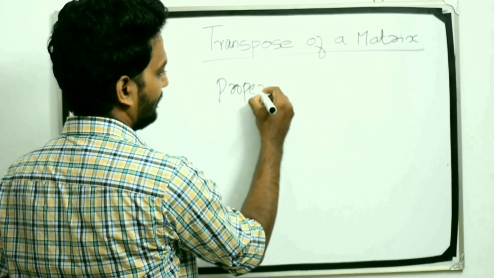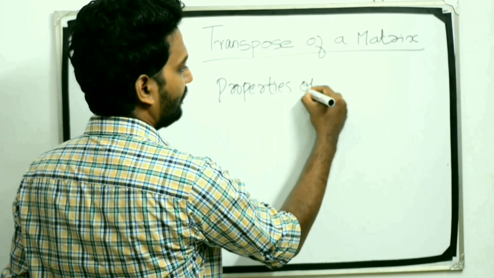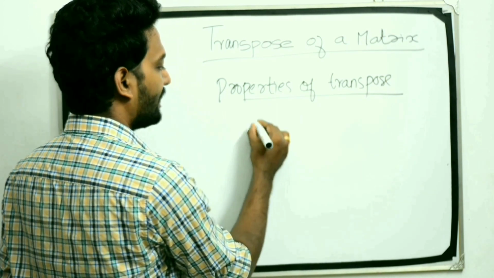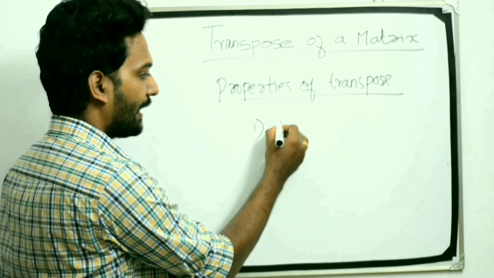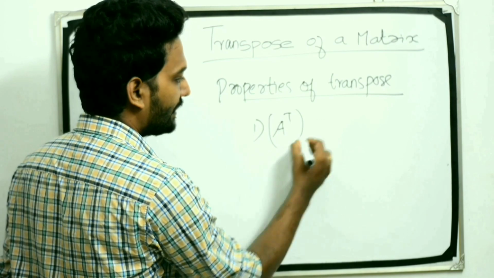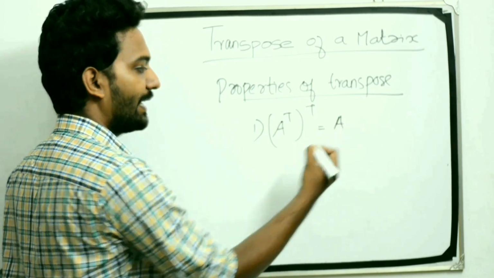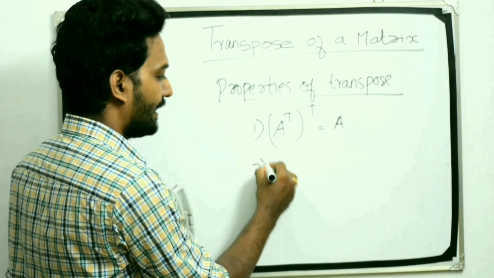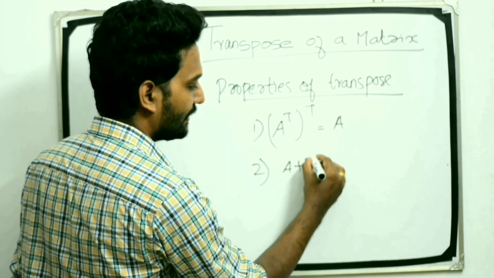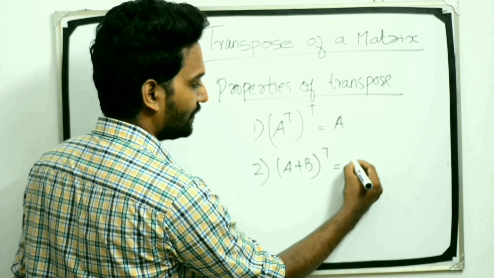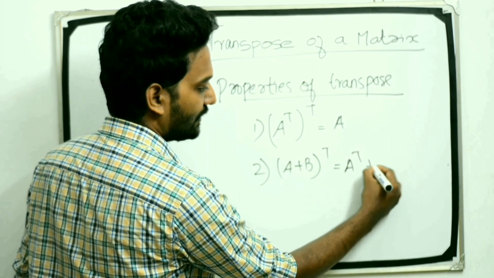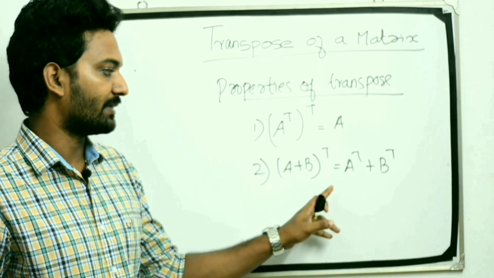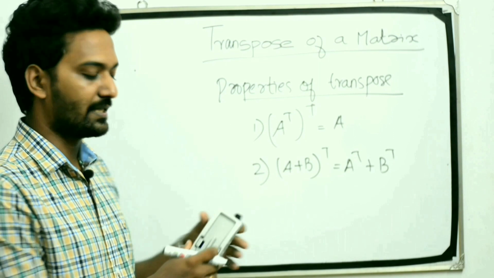Properties of transpose. The first property is A transpose the whole transpose is equal to A. Next, A plus B the whole transpose is equal to A transpose plus B transpose.